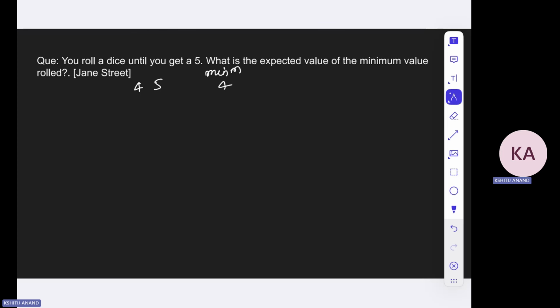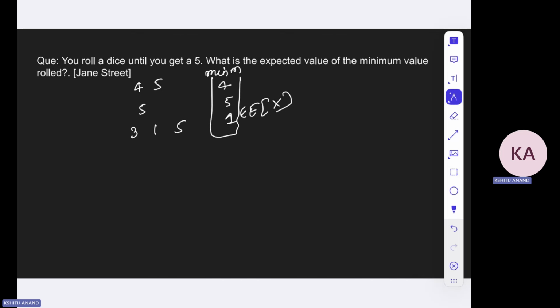For example, this time you got 5 in the first throw only, then you will stop and the minimum value is 5. Now let us say your results are like this: 3, 1 and 5. In this case, what is the minimum value when you stop? It is 1, right? So now your task is to find the expectation of this particular number. What is the expected value of the minimum value rolled?